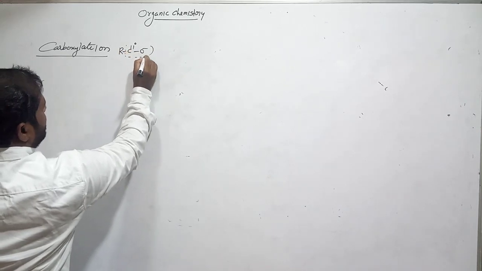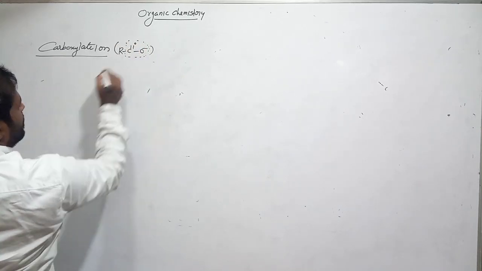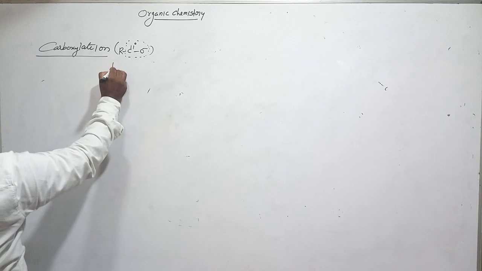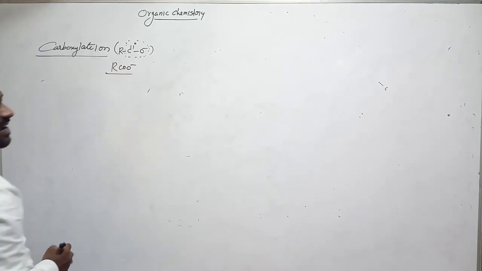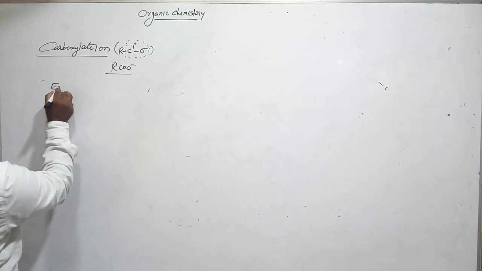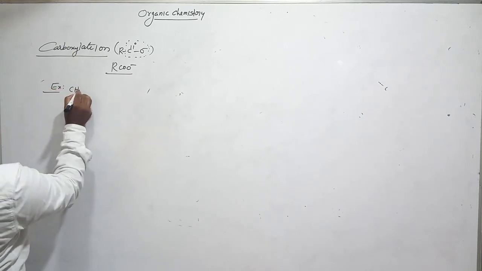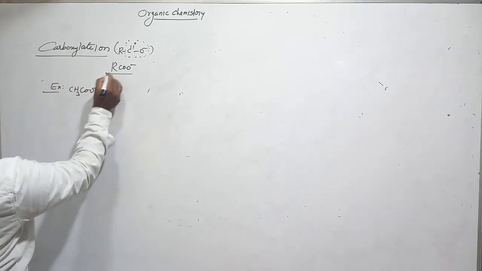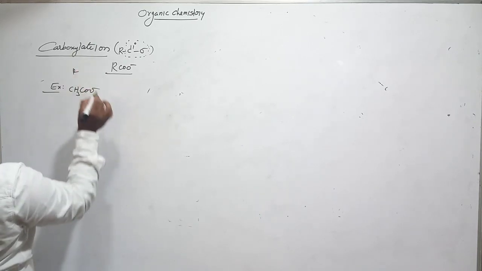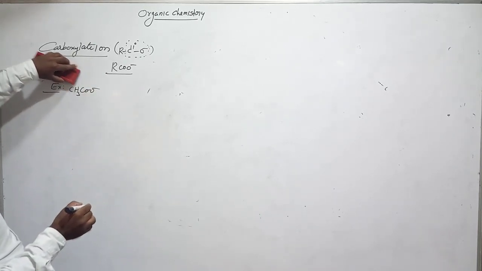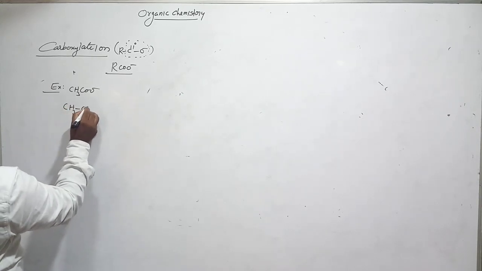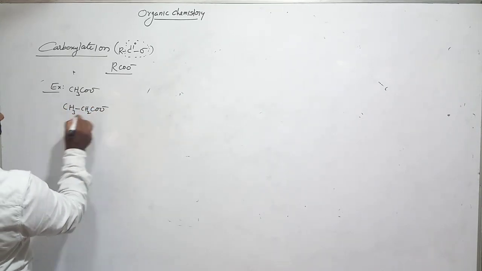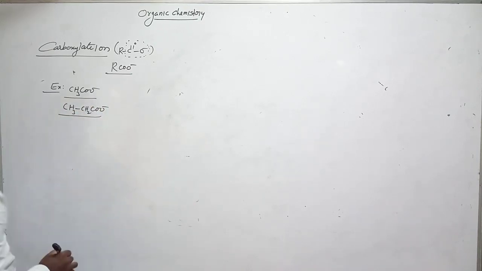This is called carboxylate ion. Okay. So we can also write this as RCOO minus. Example, CH3COO minus, where R may be hydrogen also, CH3CH2COO minus, carboxylate ion.